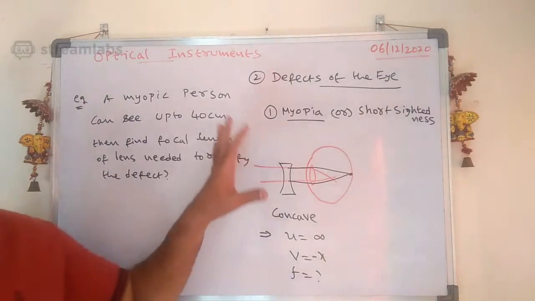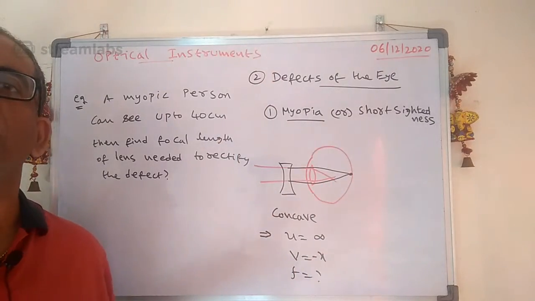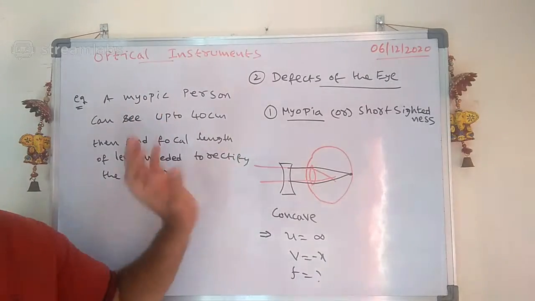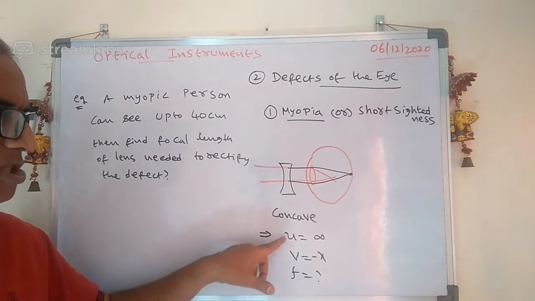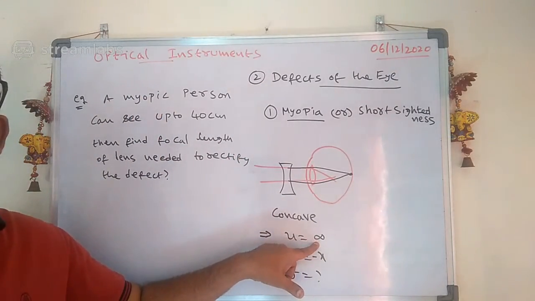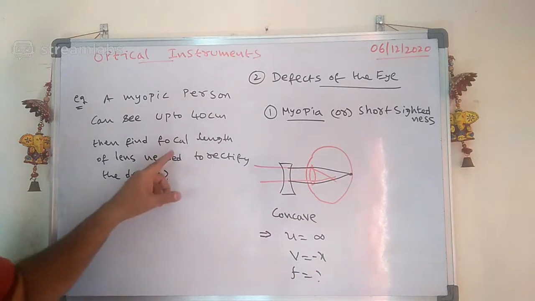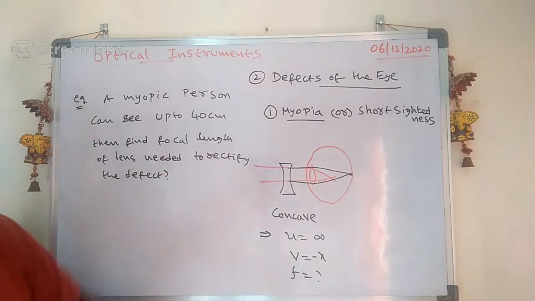Whenever they give any problem regarding myopia, the first thing you have to do is that the U value is infinity. And what is the V value here? The V value is X, the value they gave.